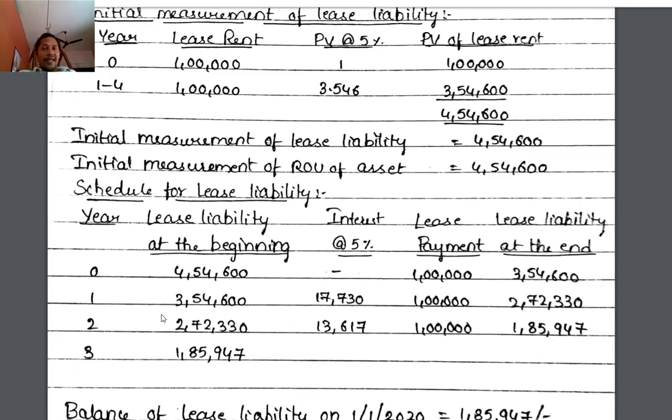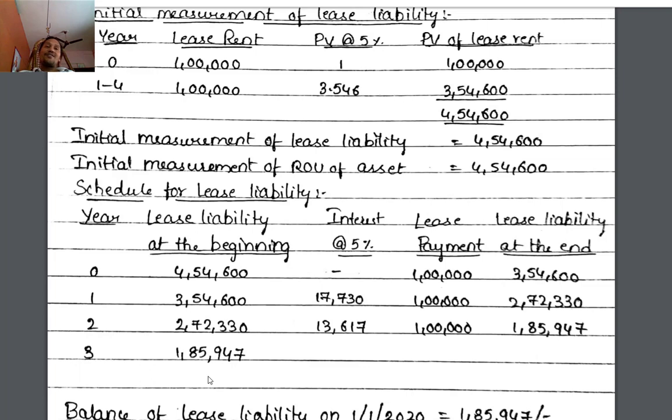Beginning of second year liability 2,72,330. Interest 5%, 13,670. Lease payment 1 lakh. Then liability at the end: 2,72,330 plus 13,670 minus 1 lakh, that is 1,85,947. So 1,85,947 is the liability at the beginning of third year.